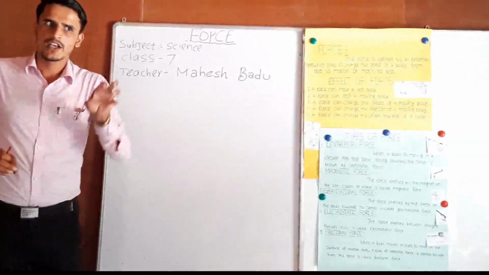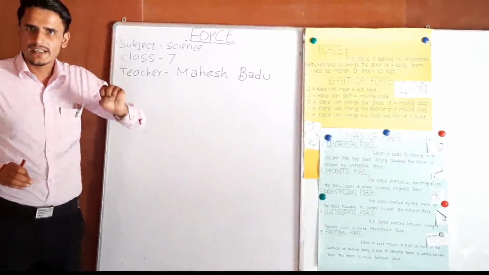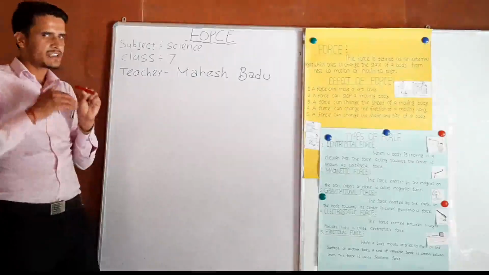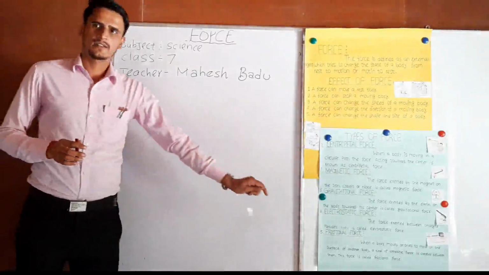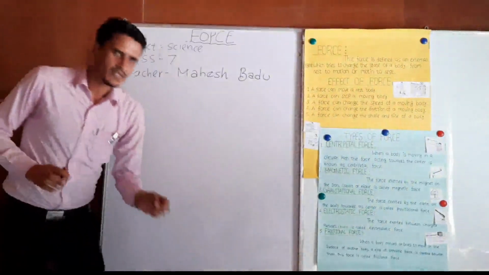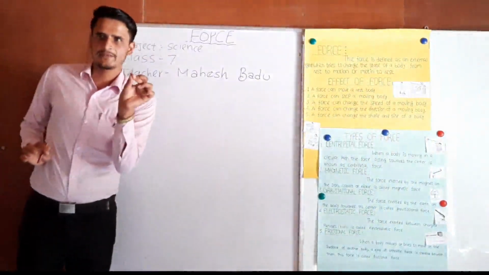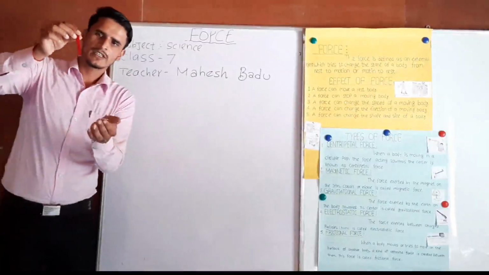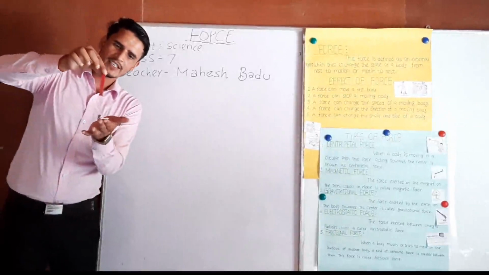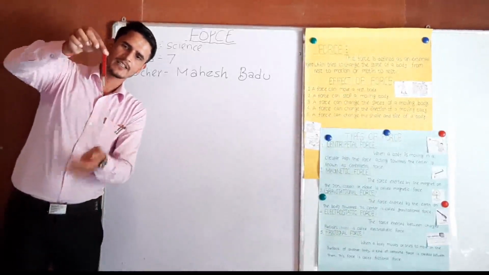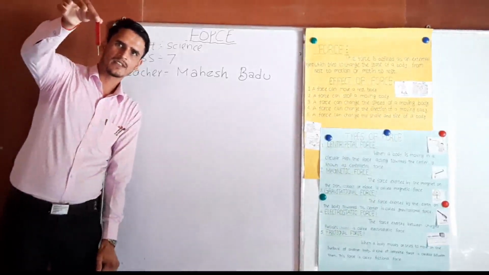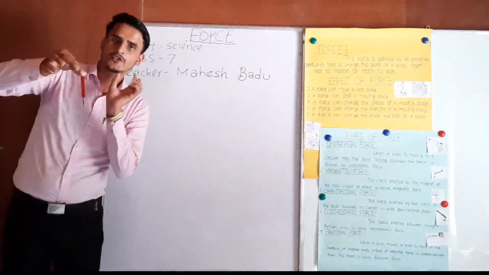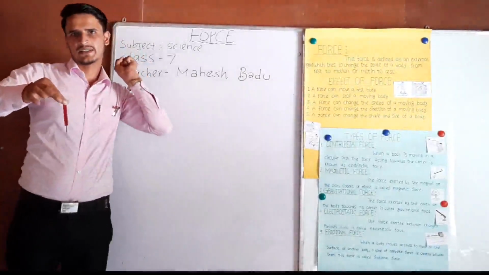Those substances which are attracted by magnets are known as magnetic substances. Here I have metal pins and a magnet. You can see this magnet can attract this metal sheet, because this magnet has the capacity to pull the magnetic substance.